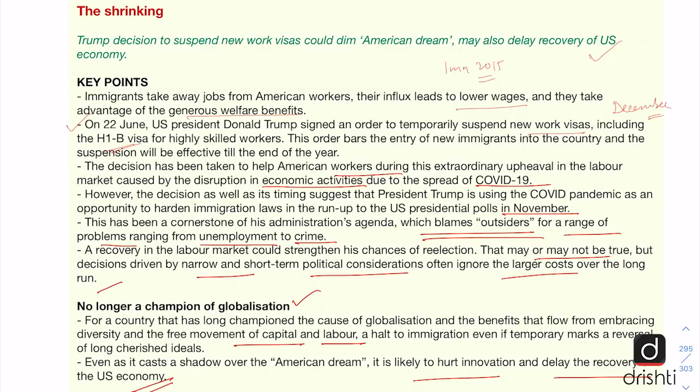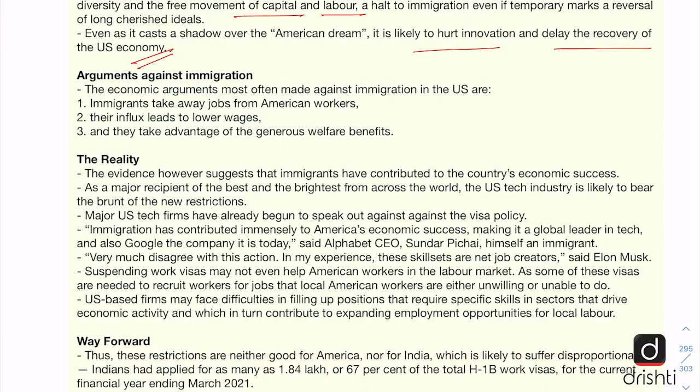Also here we should know that this will also benefit China, because if the talent will not go to US, then China will gain that competitive edge over the US. And also it is going to benefit countries like Canada, which have a liberal policy towards immigrants, and the talent may move there. Now the arguments against immigration given in America are very simple and straightforward.